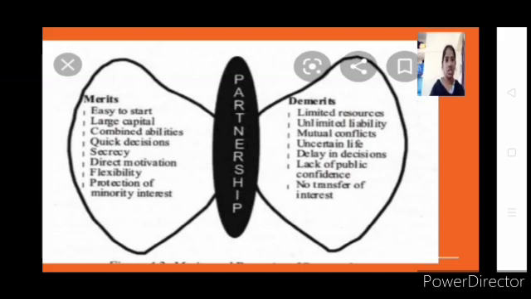Then delay in decision. It is also one of the opposite points. On the merit side we have seen quick decision; on the demerit side we are saying delay in decision. Why is there a delay in decision? It is only because more people will be there, all the partners. If all the partners are acting for all, then what happens? All the people's consent has to be taken. For example, if I have 20 partners in my partnership firm and I want to take a decision, I have to take the consent of all. I have to consider the opinion of everyone.